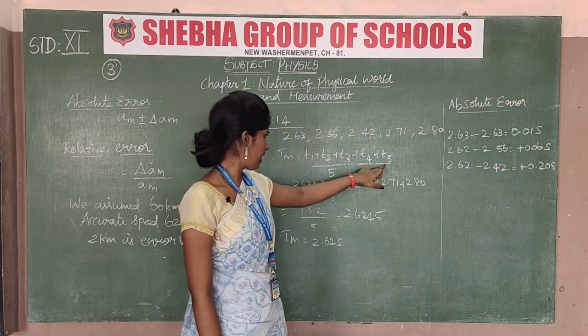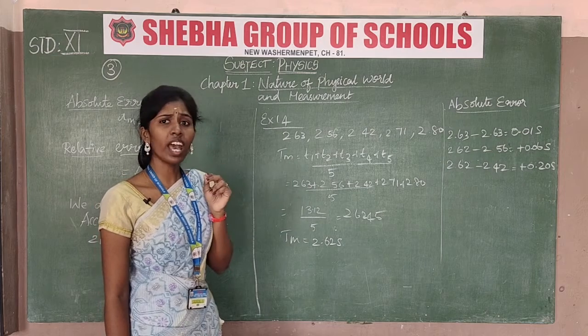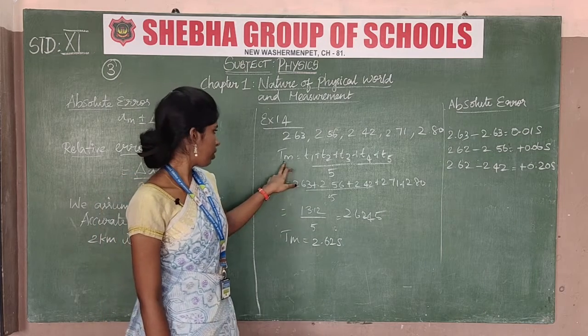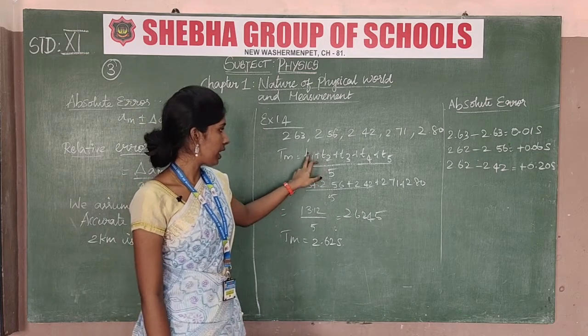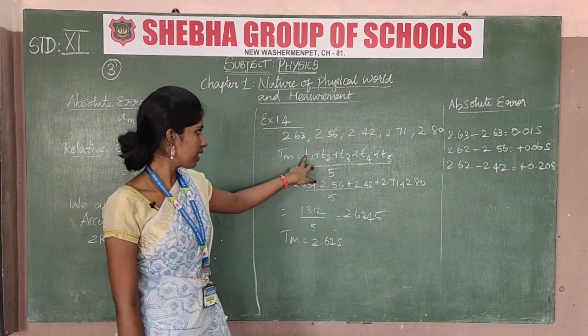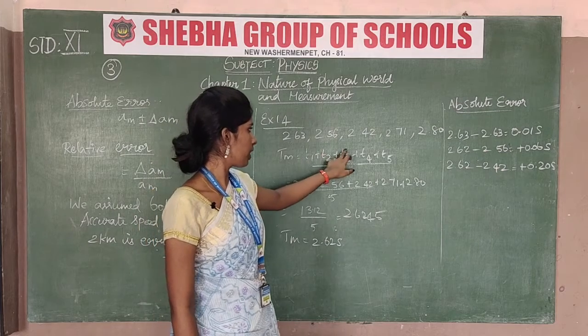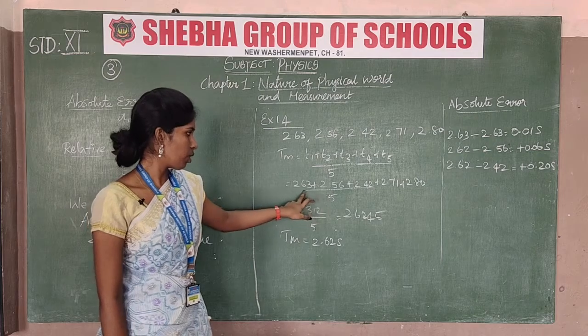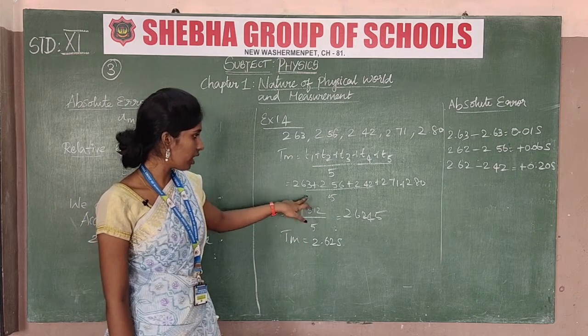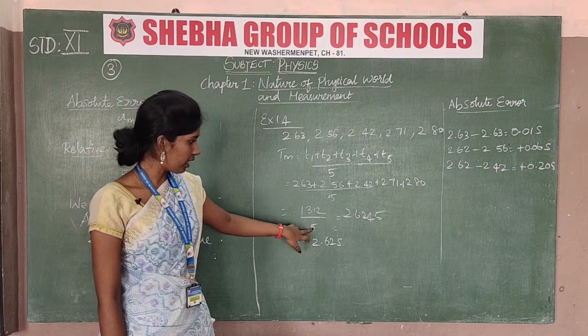So these 5 trials we took, we know that the actual mean value. Okay. So Tm is equal to these 5 will be taken, divided by 5, the n number of terms. Okay. So the trial terms first 1, 2, 3, 4, 5. So its mean value is calculated as 5. So the total will be added, divided by 5.